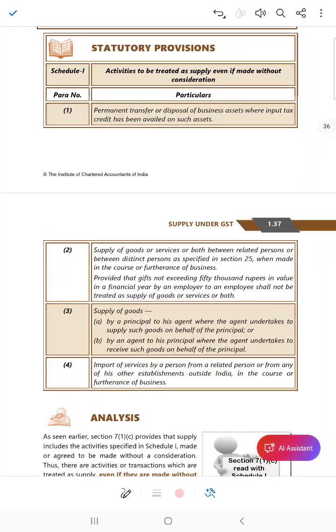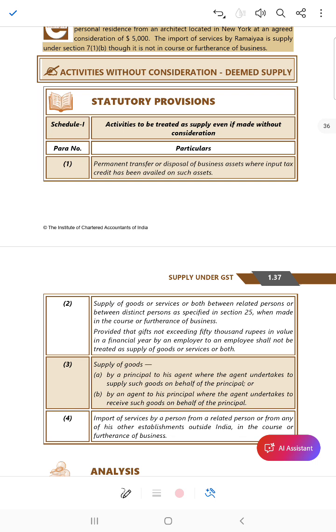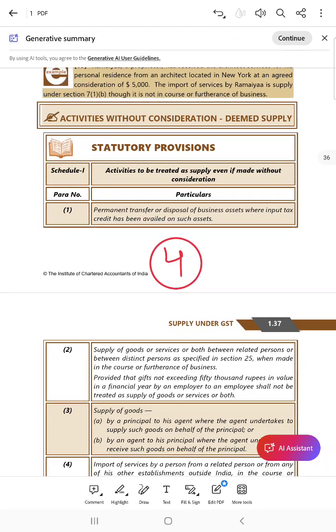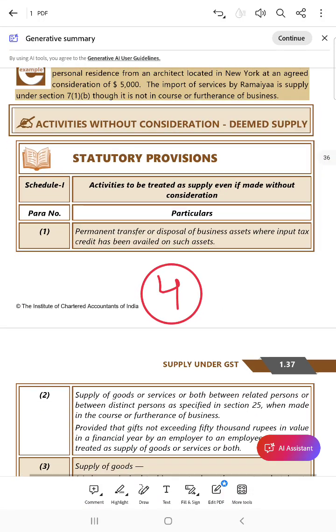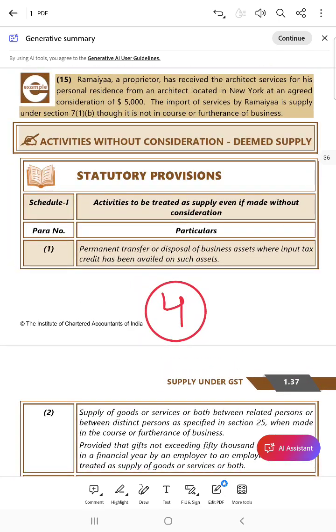So instead of going into details, let me summarize it for you. There are four situations for deemed supply. First is permanent transfer or disposal of business assets. Now, if I'm transferring my business assets, or disposing the business, when we close the business, then the assets need to be disposed. Now on those assets, I already have availed ITC. I have taken the input, that is, my tax liability was reduced.